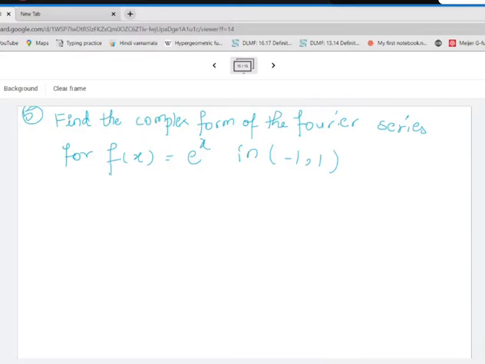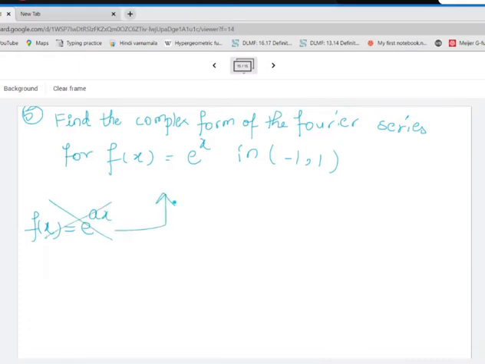Just be careful. It's not correct. I cannot use this expression, the Fourier coefficient for f of x equal to e raised to ax. I cannot use this here.